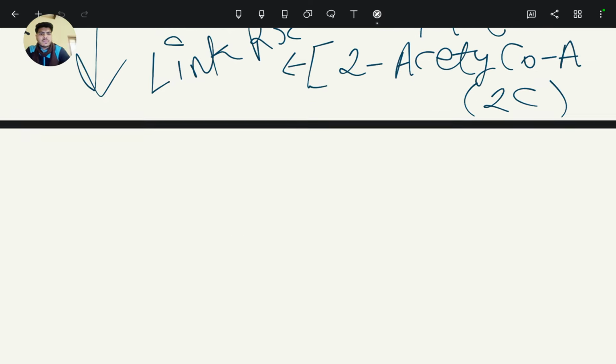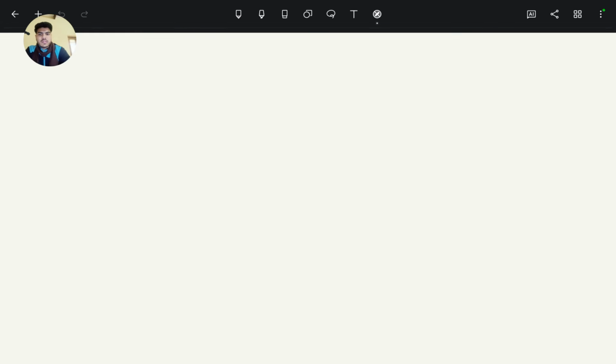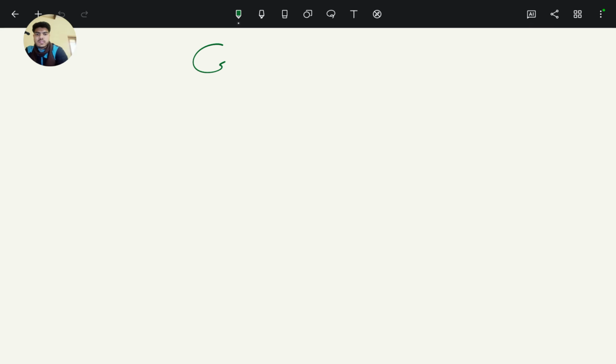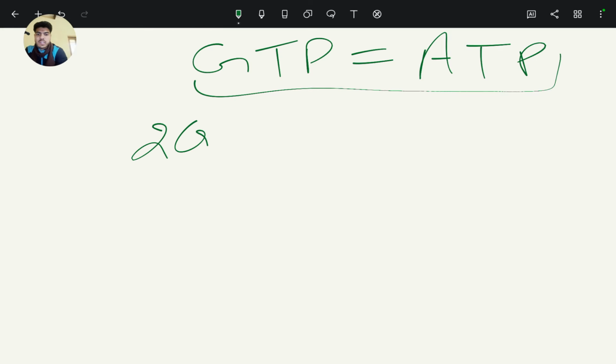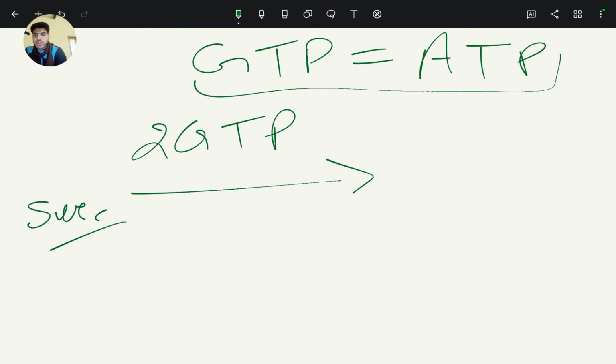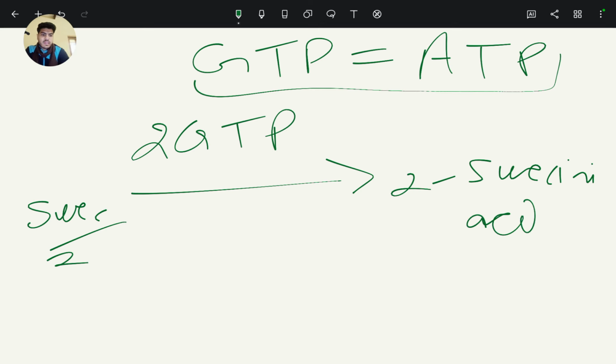And as we know that GTP is equal to ATP, so two molecules of GTP are formed when two molecules of succinyl coenzyme A convert to two molecules of succinic acid.